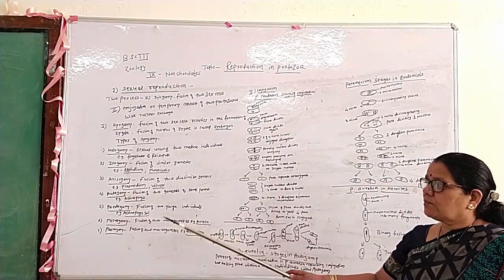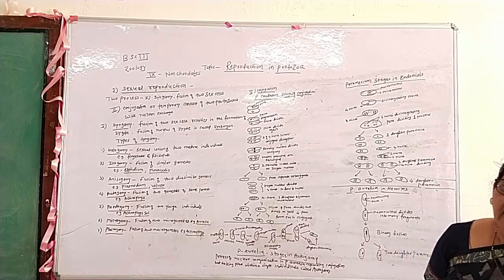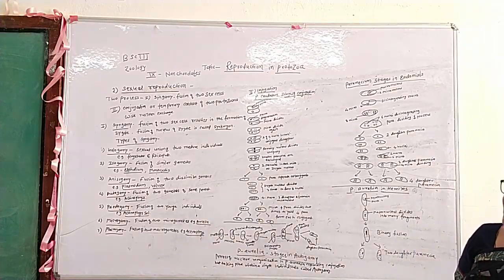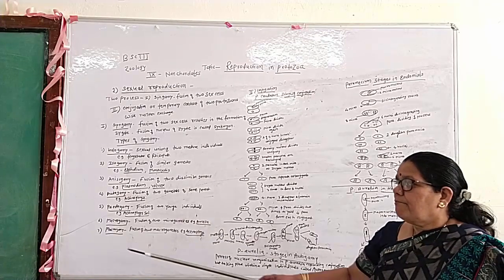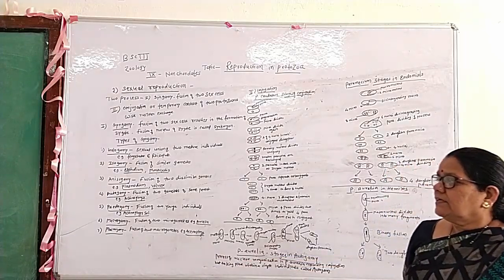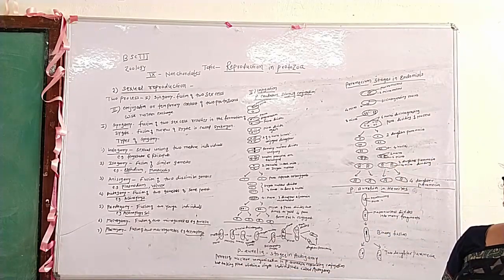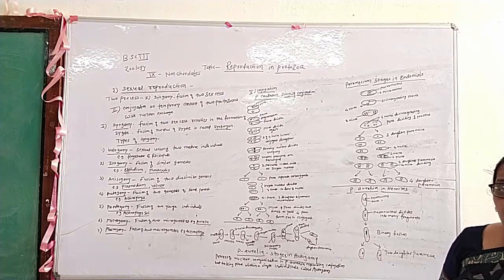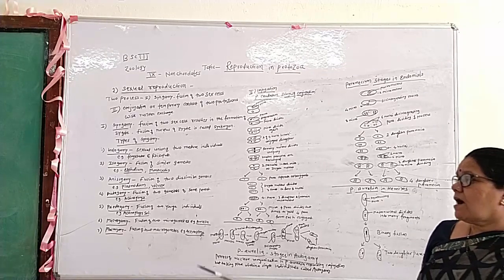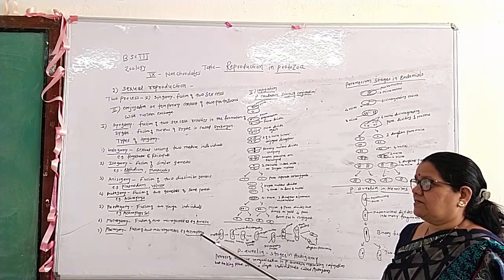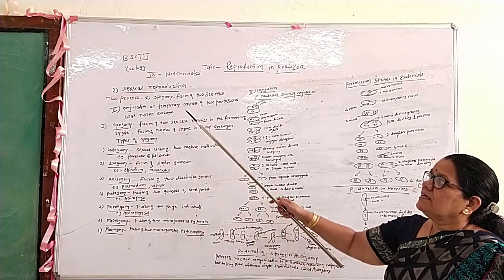The last type of syngamy is macrogamy. It is the fusion of two macrogametes, for example Actinophrys. This is the first part.